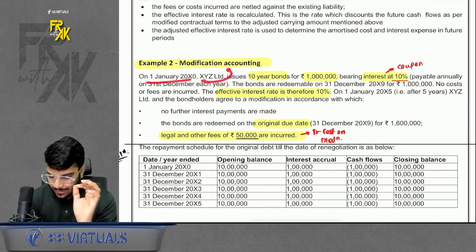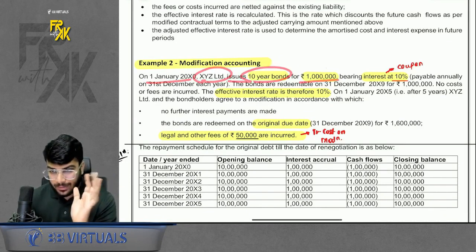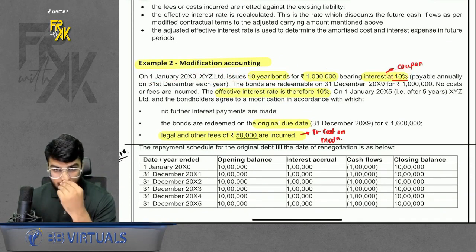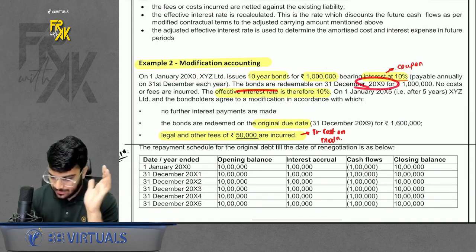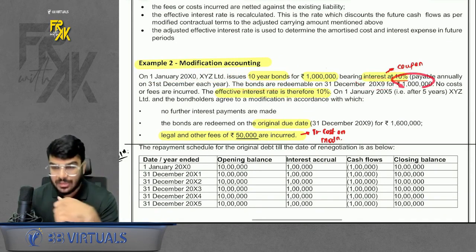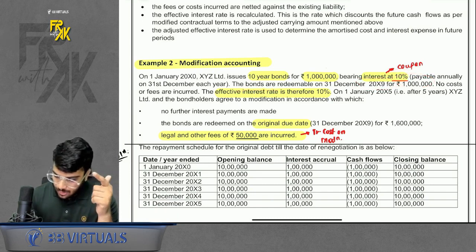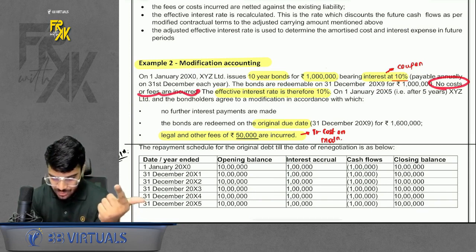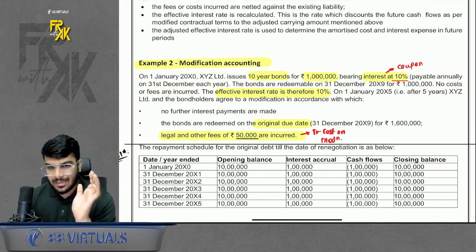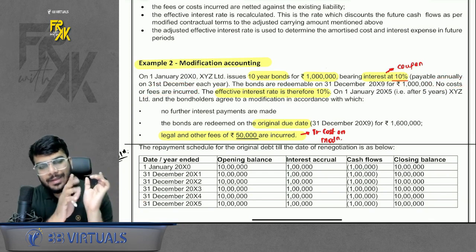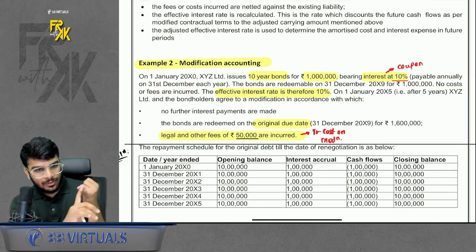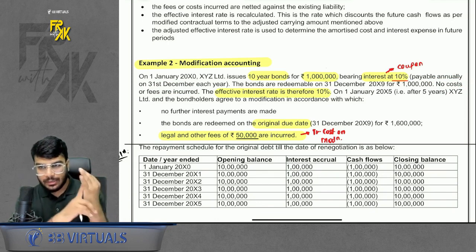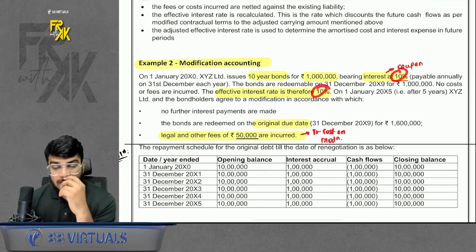On 1st Jan 10, XYZ issues 10-year bonds for 10 lakhs. Interest coupon is 10%. Okay. And redeemable after 10 years. Okay. At 10 lakhs only. So there is no premium, no discount. And also there is no transaction cost on day one. So, acha, do remember, when you only have coupon, but you have no premium, no discount and no transaction cost, in that case your coupon and EIR turn out to be the same.